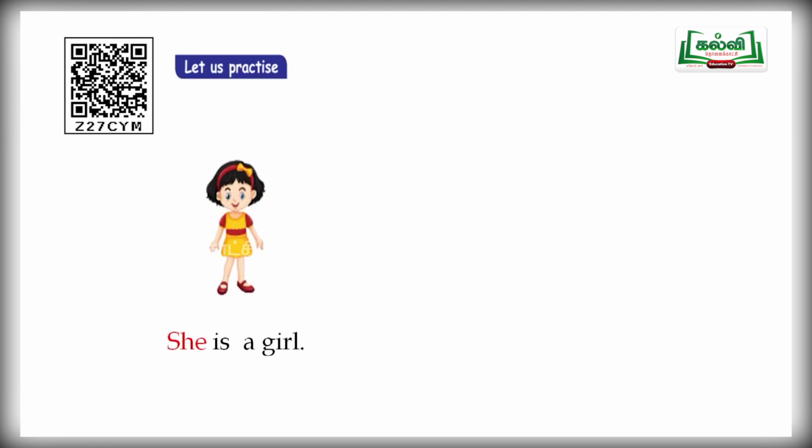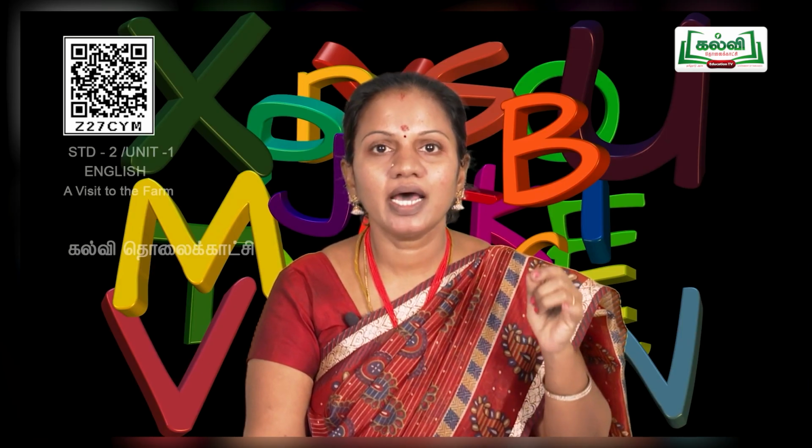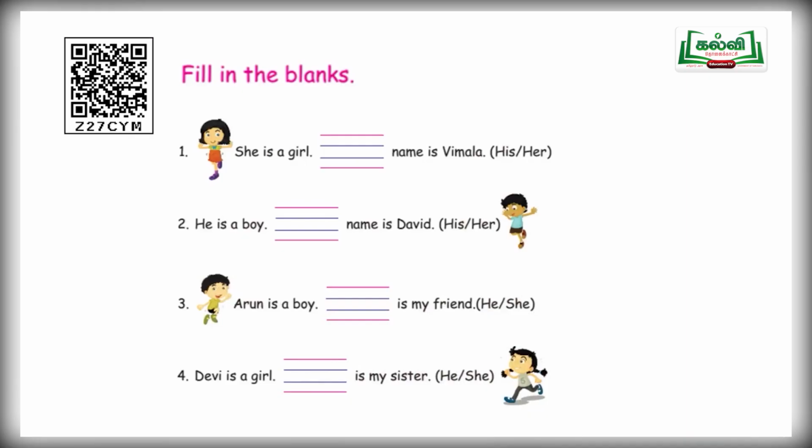She is a girl. Aval oru pen. Her name is Meera. Avaludaiya peyar Meera. She is a girl. Her name is Meera. So instead of she, what are you supposed to use for avaludaiya? Her. And next one, fill in the blanks.